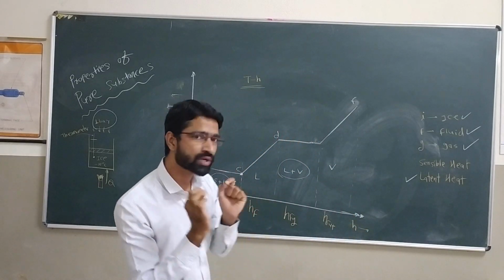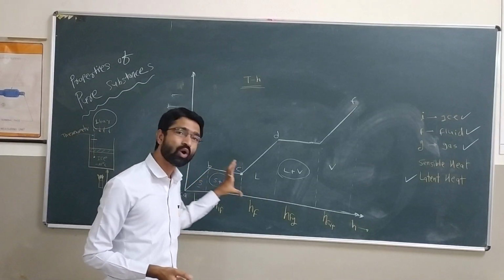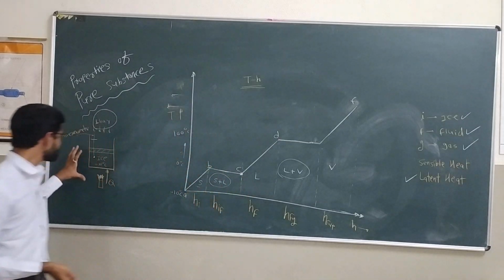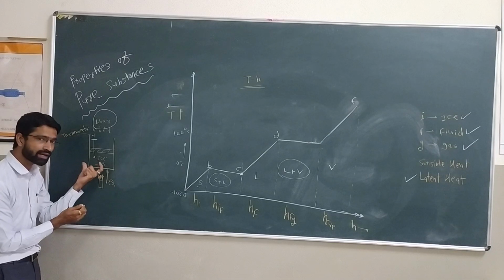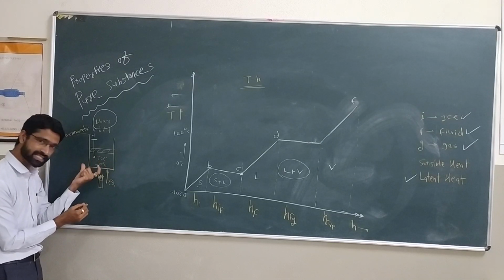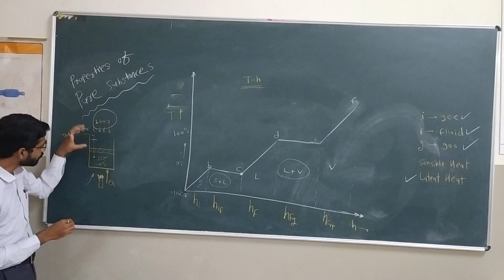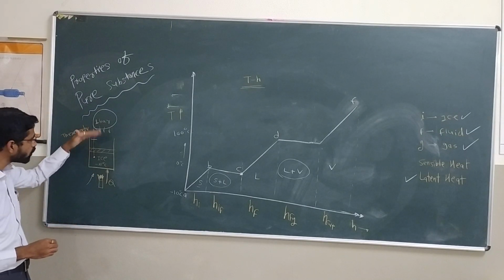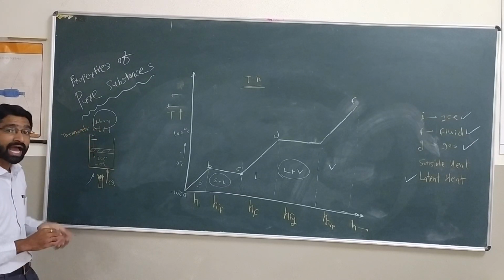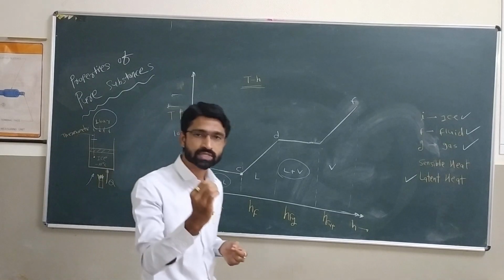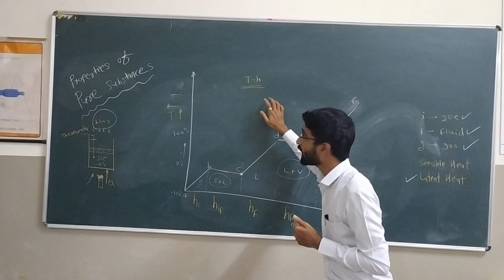So let's start with today's first experiment. I am considering water as a pure substance and I am going to conduct a small experiment. If you see this setup here, the piston cylinder arrangement and the initial water at -10 degrees Celsius, so it is ice. I am going to add heat here continuously, and we attach one thermometer, and the whole system works under 1 bar pressure. This is the experiment. I am going to see the properties of water on a temperature-enthalpy graph.